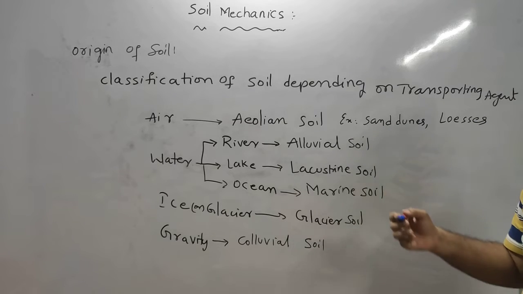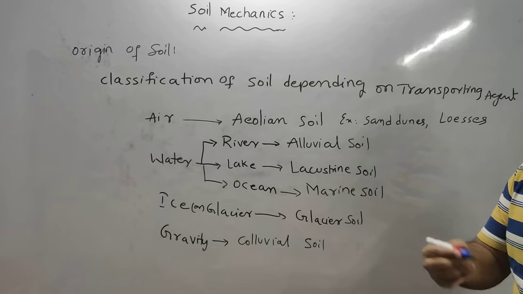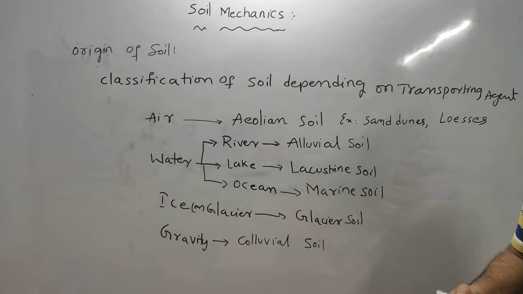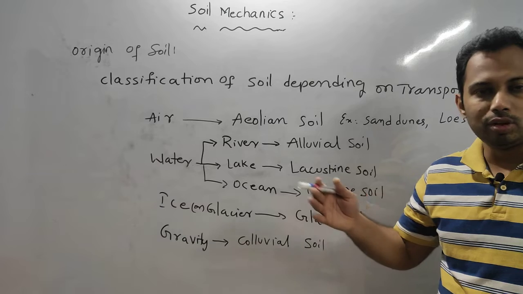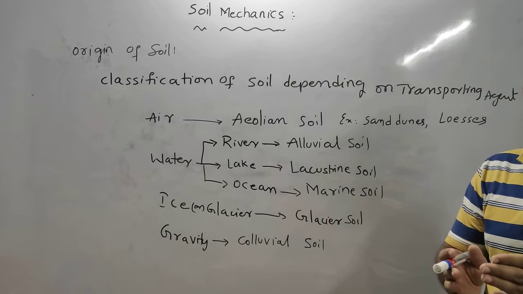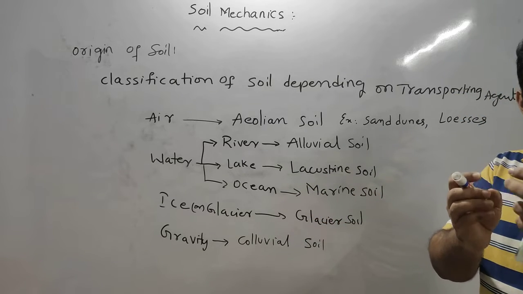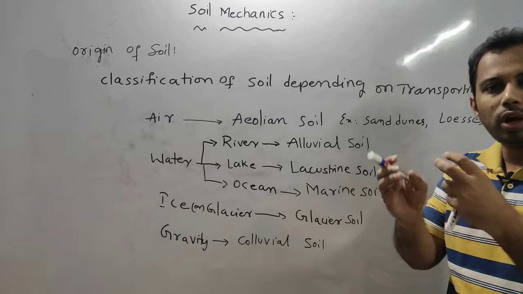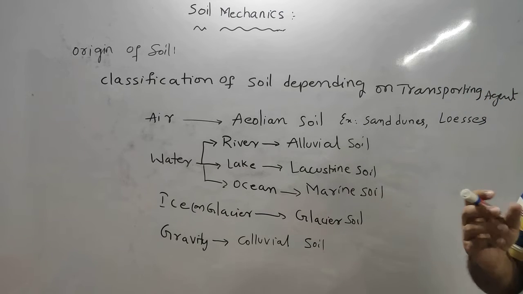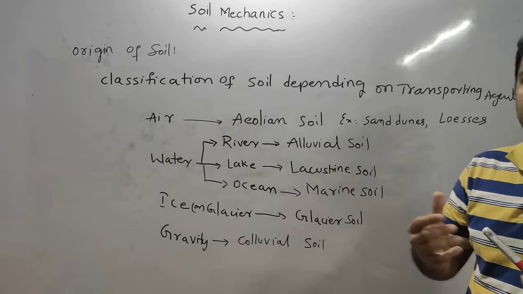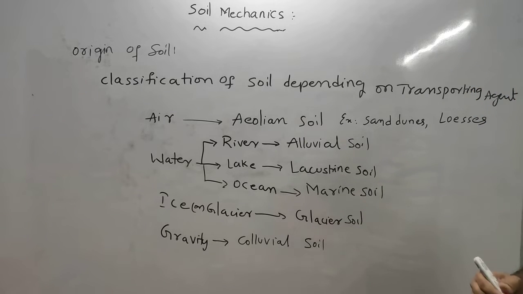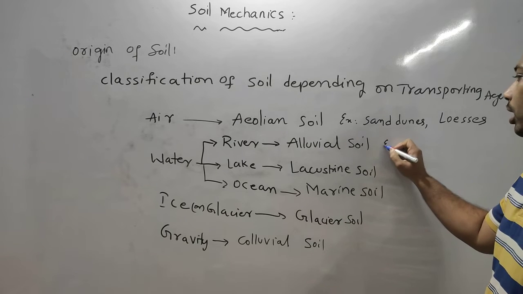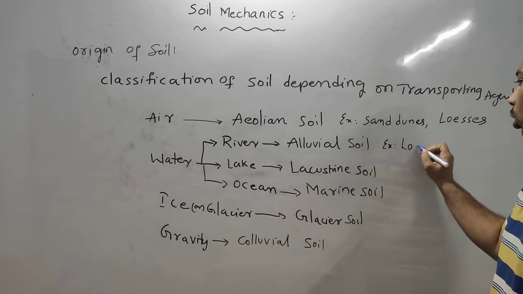Alluvial soil is whatever soil you find on the shore of the river, or whenever a flood occurs and inundates a lot of land. Once the flood recedes, you will find some kind of black, brown soil. That is nothing but a loamy soil, which is highly fertile, having a lot of nutrients, very suitable for cropping. So an alluvial soil example is loams.